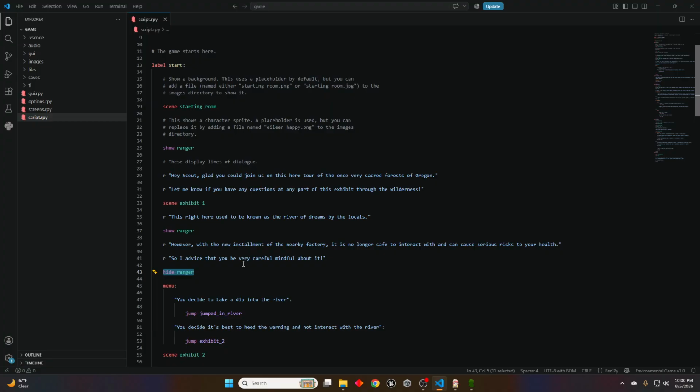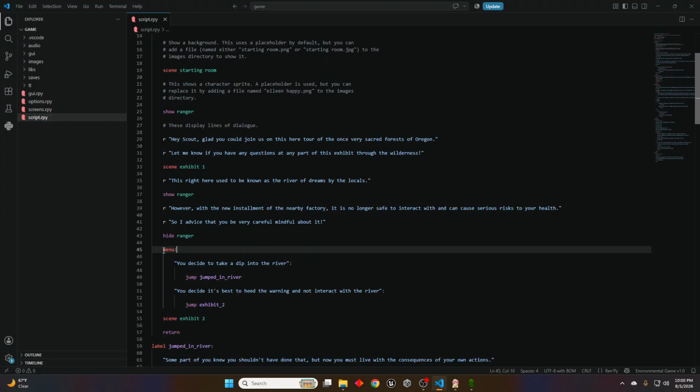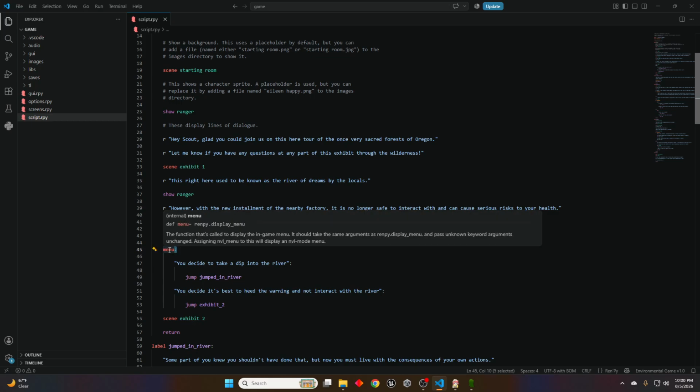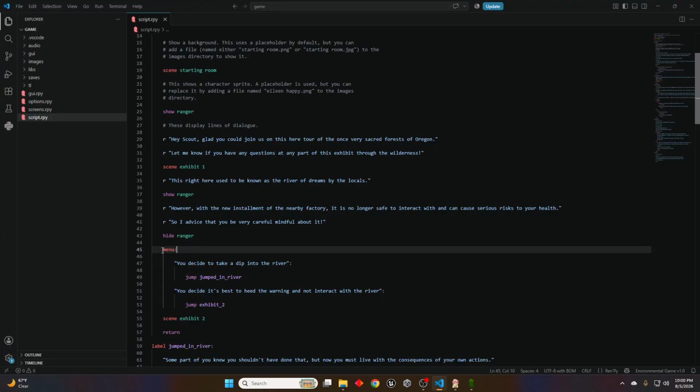So when we add options to choose from, we have to use this menu format. And oh, very nice of them to include this in this little box here. But yes, what menu does is it allows you to create different options for the player to choose from.